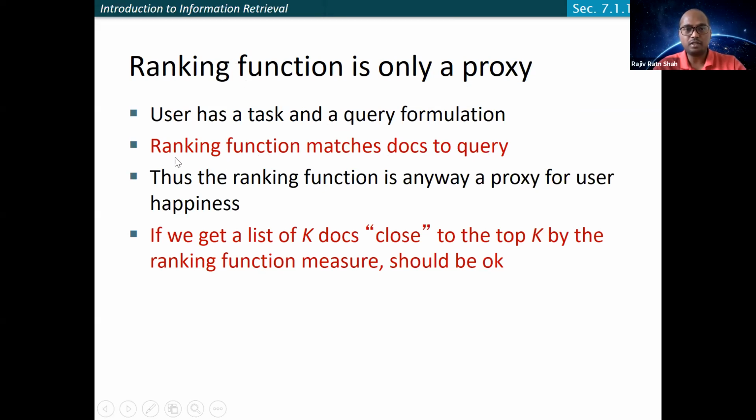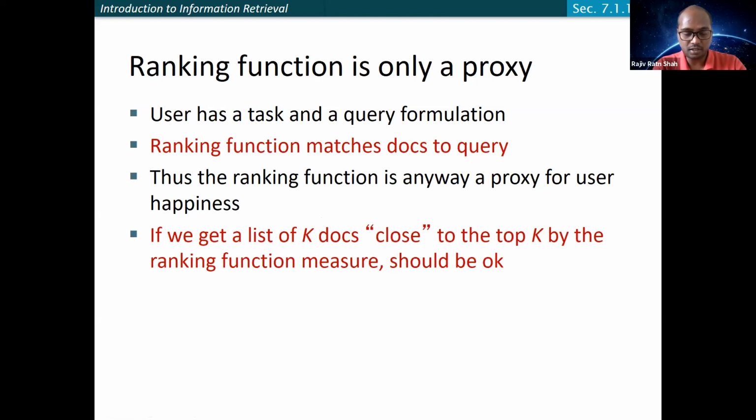And this ranking function can be modified in such a way that if we can get a list of K documents close to the top K by some changes, I think it should be okay, right? Because that may lead to very fast retrieval results as compared to earlier, when you are going to process all the documents.